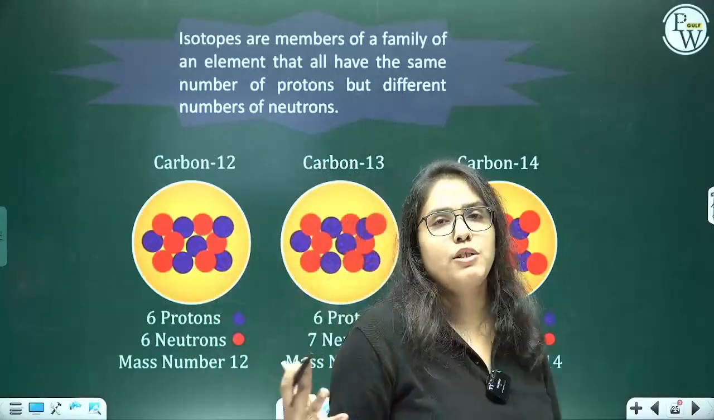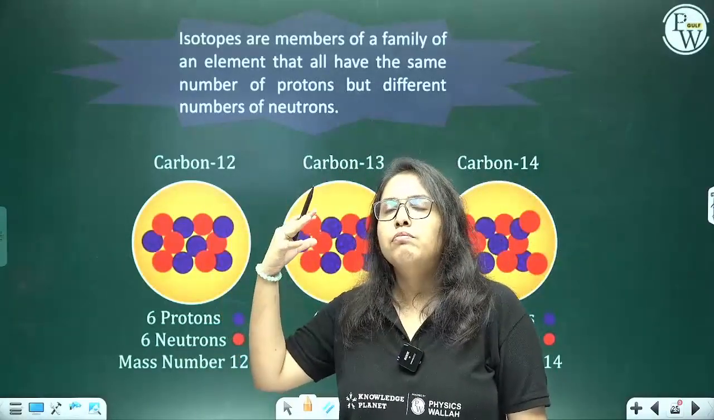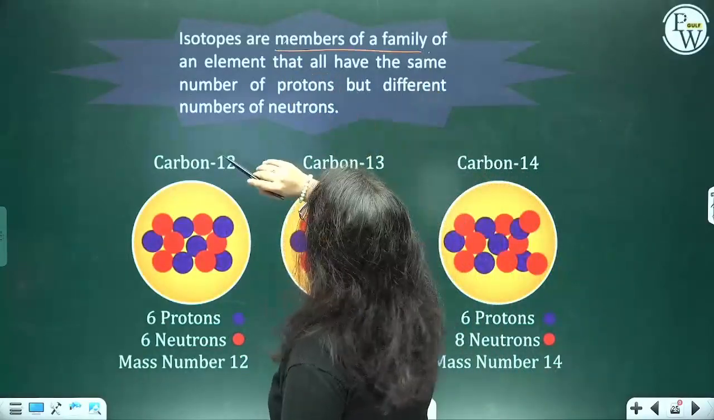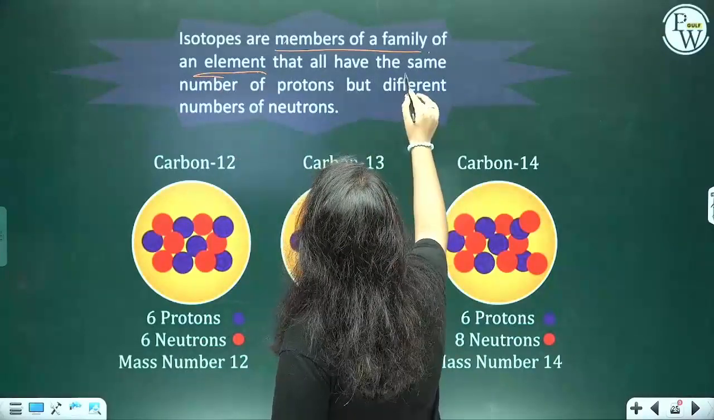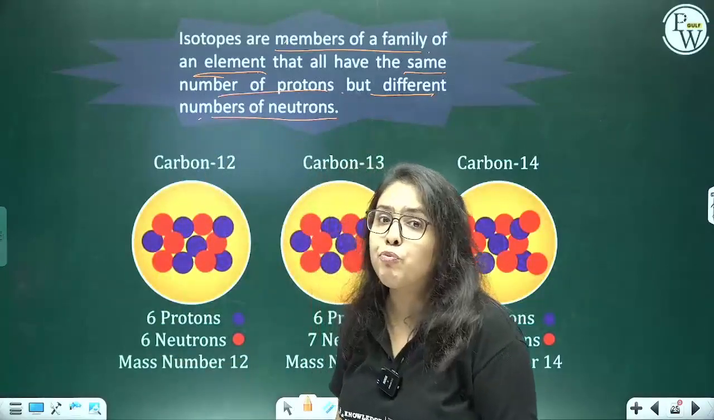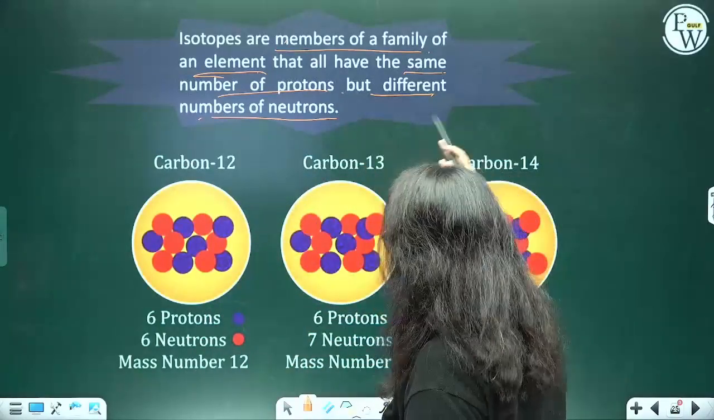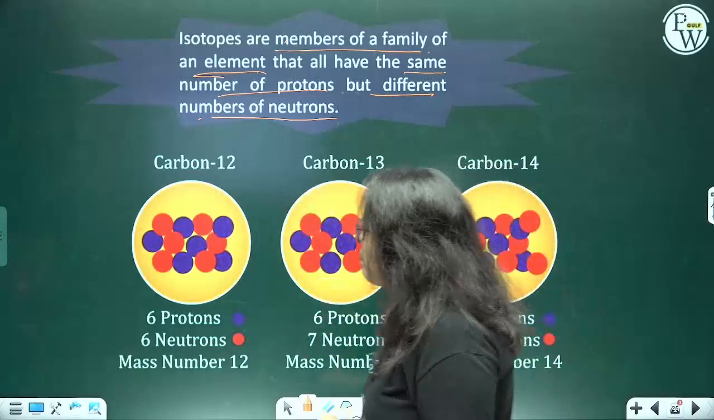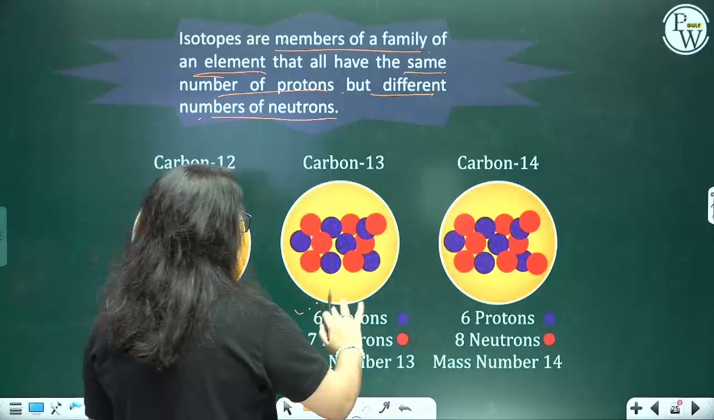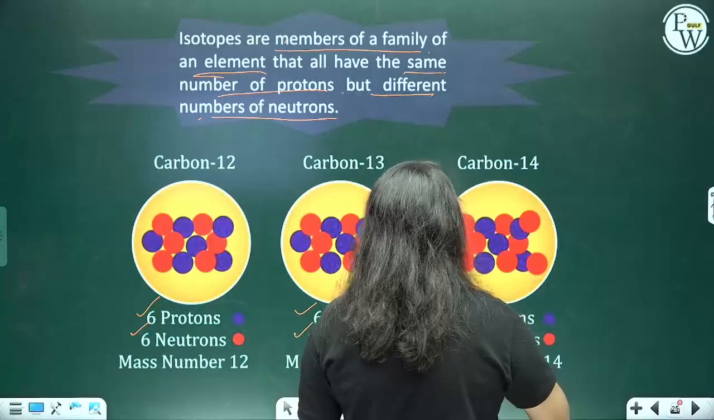I'll help you understand what an isotope is. In simpler words, isotopes belong to the same family of an element, which will have the same number of protons but a different number of neutrons. So there we have C12, C13, C14. In C12, the number of protons is 6 and the number of neutrons is 6. In C13, the number of protons is 6 and the number of neutrons is 7. In C14, the number of protons is 6 and the number of neutrons is 8.